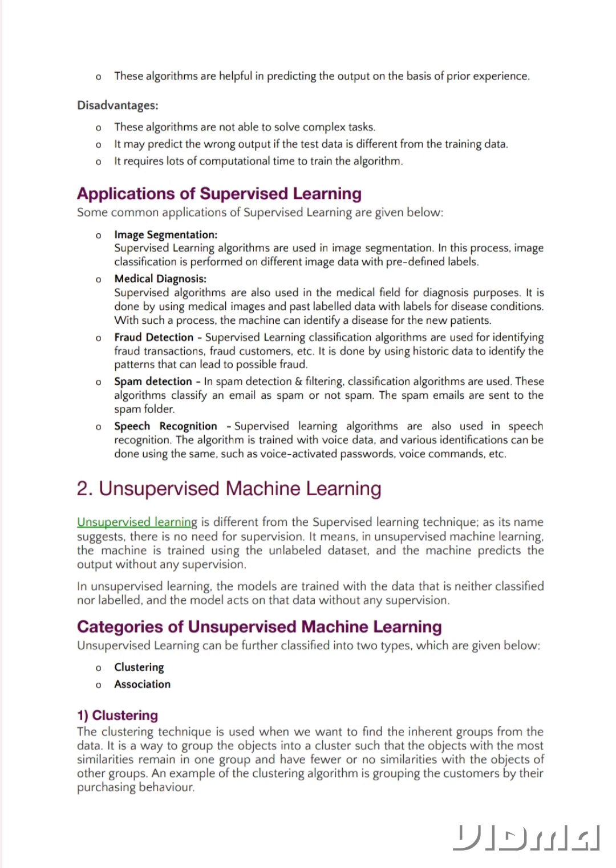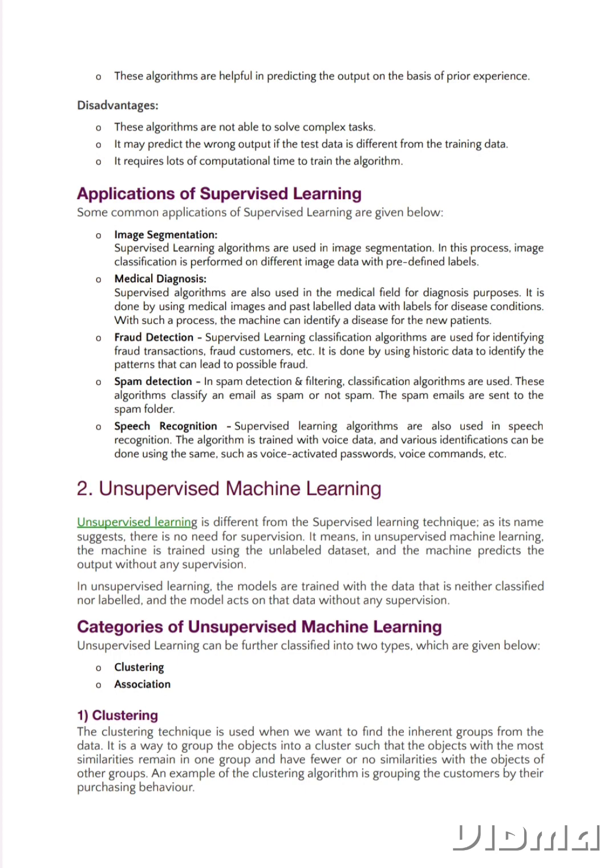Categories of unsupervised machine learning. Unsupervised learning can be further classified into 2 types, which are given below. Clustering. Association. 1. Clustering. The clustering technique is used when we want to find the inherent groups from the data. It is a way to group the objects into a cluster such that the objects with the most similarities remain in one group and have fewer or no similarities with the objects of other groups.